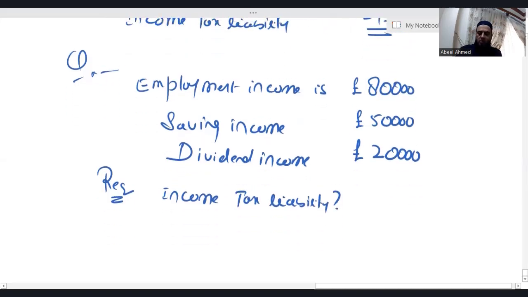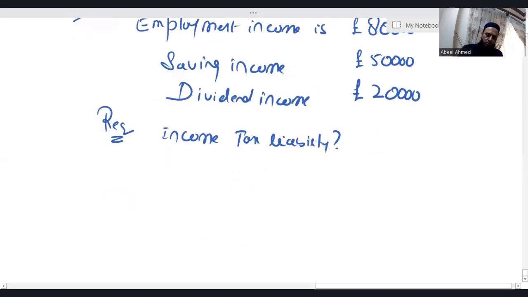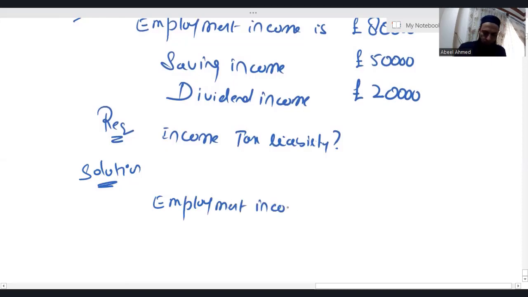Now listen, you can directly see, okay, let me show you. We do not have any pension contribution in this question, okay? Employment income is 80,000.